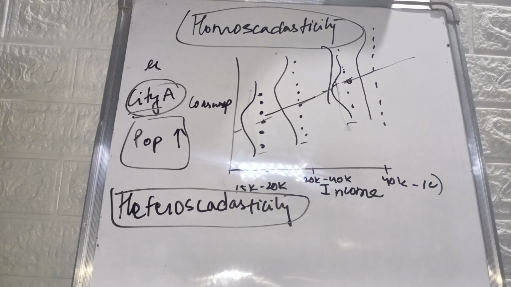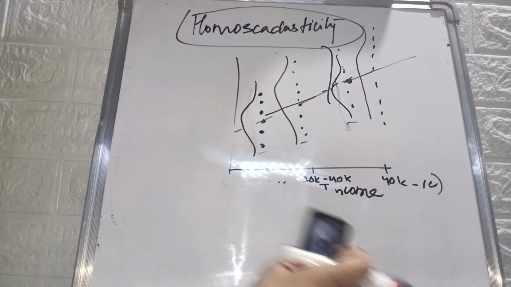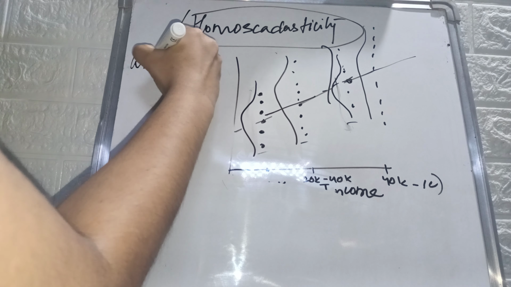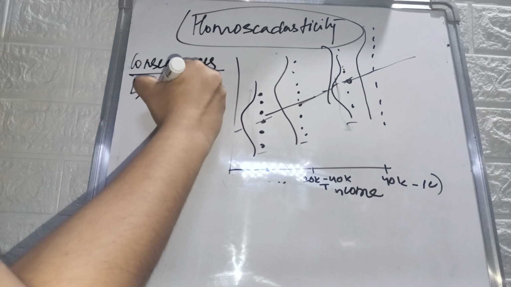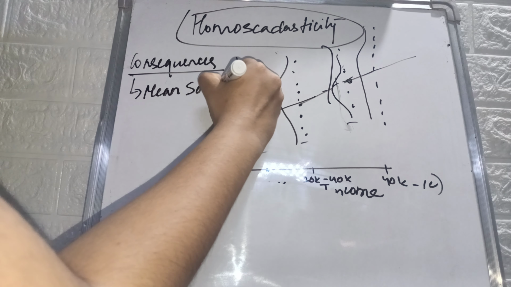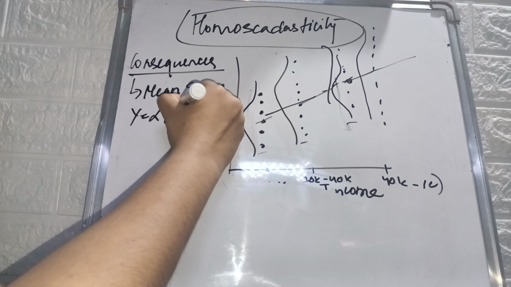What is the consequence of heteroscedasticity? The mean will remain the same, because it is derived from beta in the regression y equals alpha plus beta x.